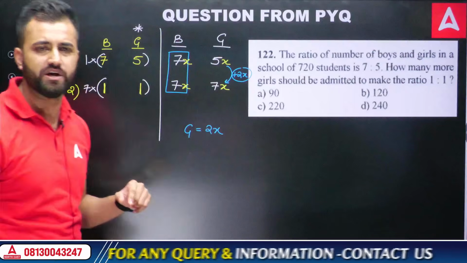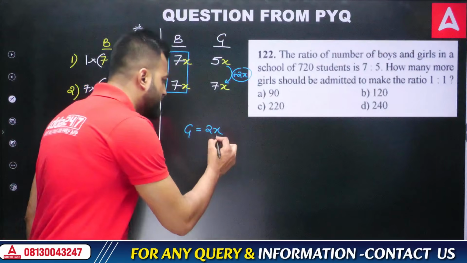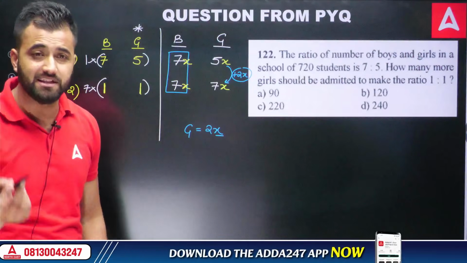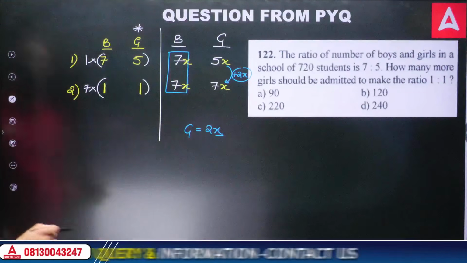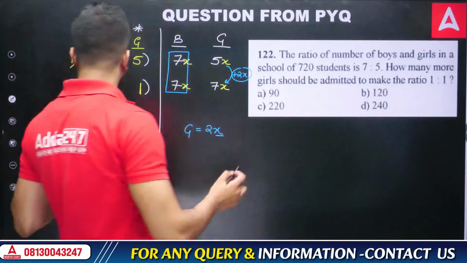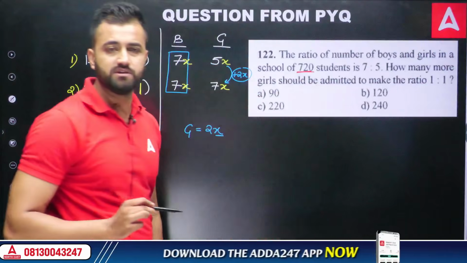Now how to get this 2X? In order to get this 2X, I need to find the value of X. And from where will I get the X? So you need to see what hint is given in the question. The hint that they have given is that there is a total of 720 students in a school.